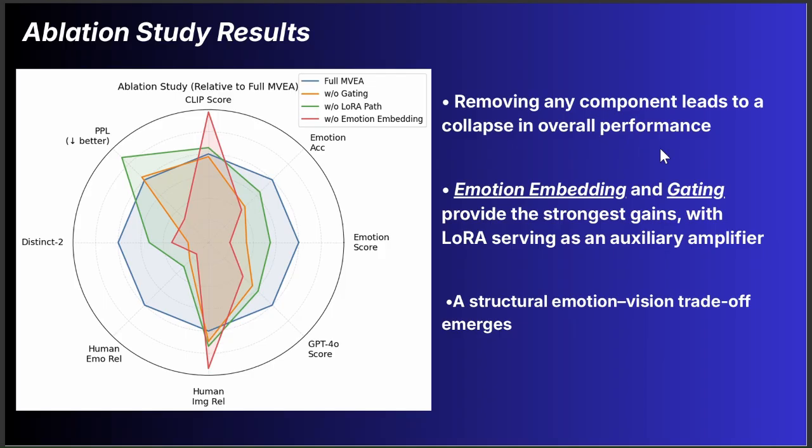We also ran ablation studies to examine the role of each component. The blue curve, representing the full model, remains the broadest and the most balanced across all metrics. The orange and green curves, removing gating and removing the LoRA path, shrink noticeably on emotion-related metrics and human scores. The red curve, corresponding to removing emotion embedding, drops the most because the effective signal is essentially cut off at the source. Overall, gating and the emotion embedding provide the largest gains, with the LoRA path adding smaller auxiliary improvements.